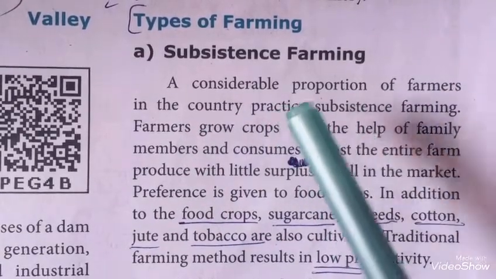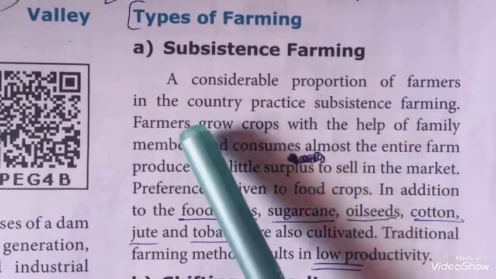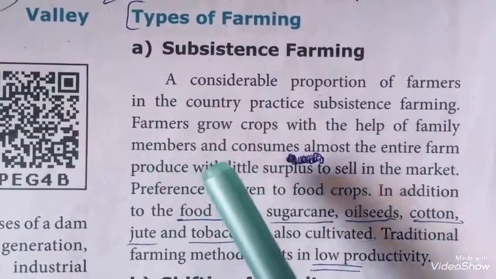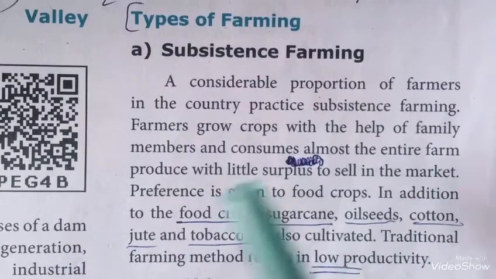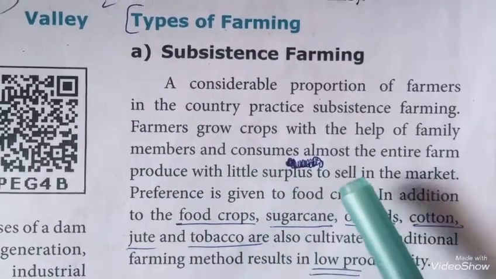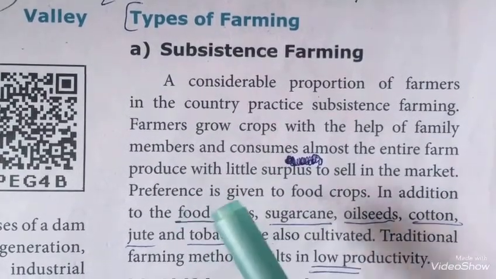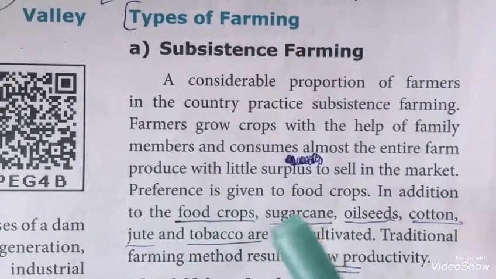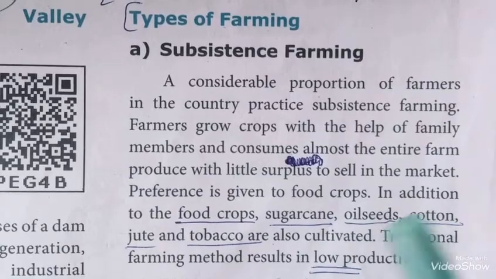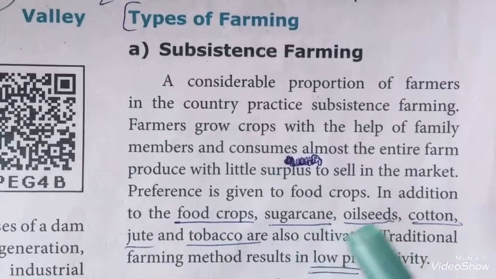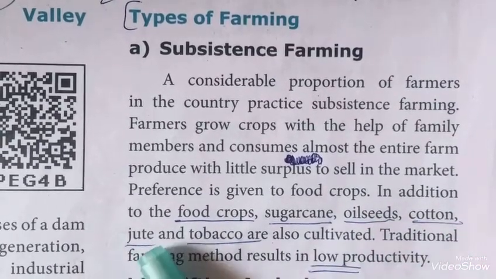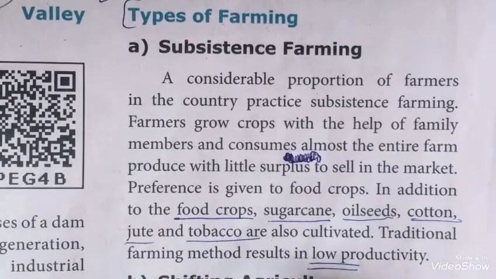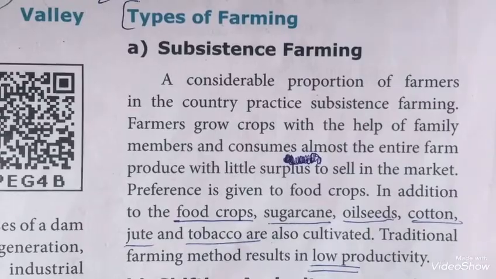A considerable proportion of farmers in the country practice subsistence farming. Farmers grow crops with the help of family members and consume almost the entire farm produce with little surplus to sell in the market. Preference is given to food crops. In addition to the food crops, sugarcane, oilseeds, cotton, jute and tobacco are also cultivated. Traditional farming method results in low productivity.